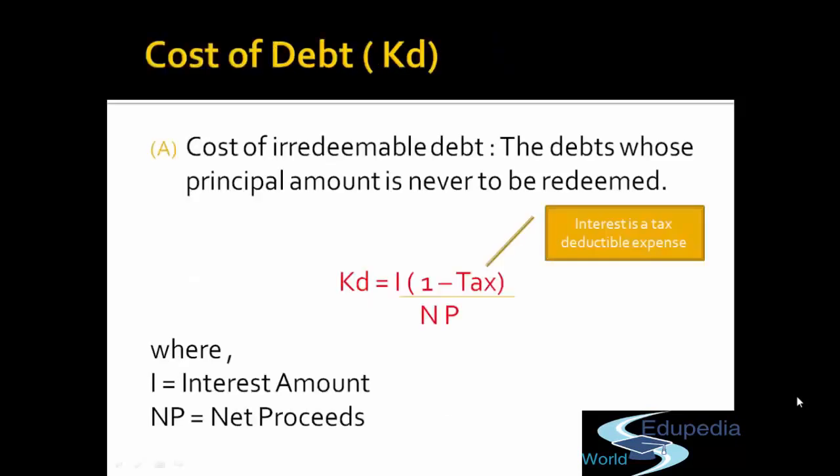So this is how we computed cost of debt. So cost of debt is the net of interest expense divided by the issue cost. I have written net proceeds, and I'm going to explain further why I have written net proceeds in the denominator. And I've also written irredeemable, and we are going to discuss what type of debt it is.